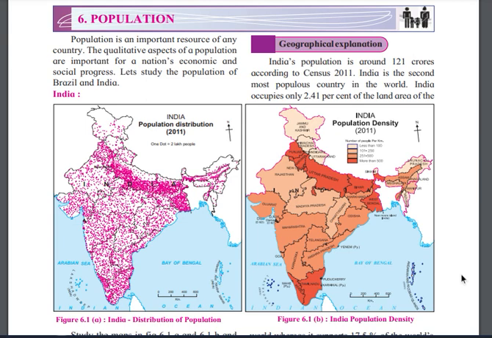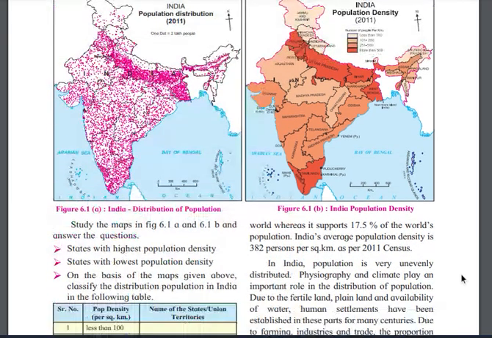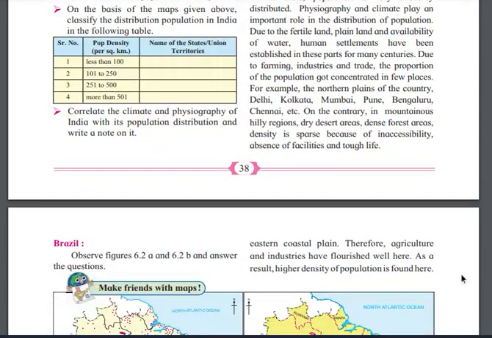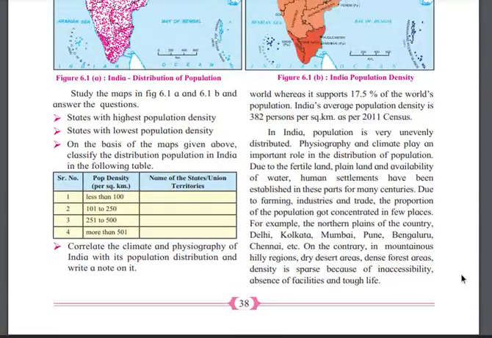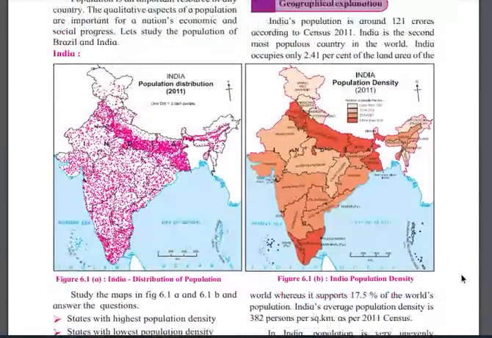So now we are going to understand the population of two countries. As you know, which countries? Brazil and India, right? There is a dot population map given there, and there is a choropleth method given, right? Okay, so let's try to understand with a little bit of geographical explanation of India.